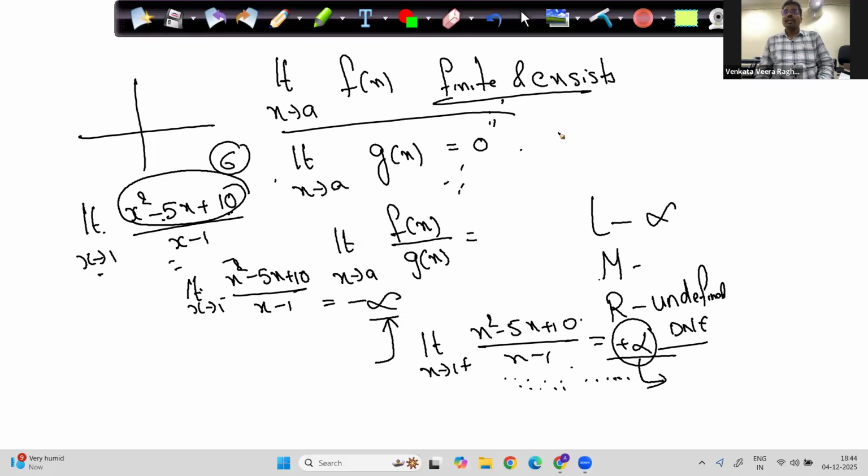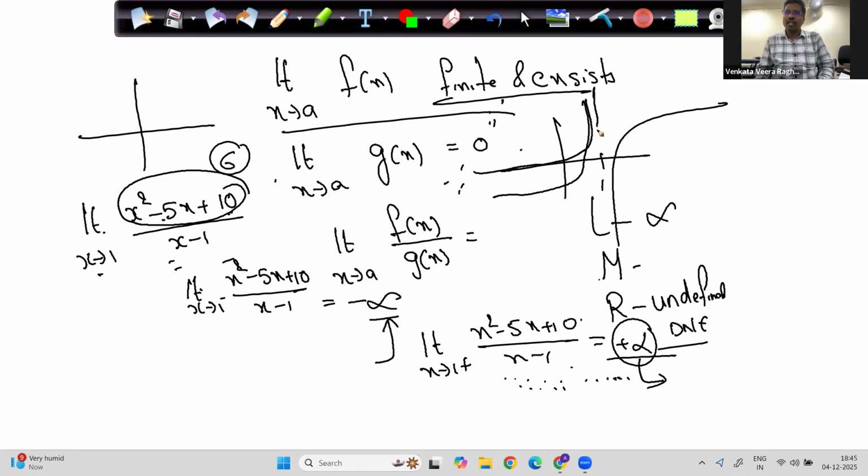If you draw this graph, there is a big vertical asymptote at 1. I'll tell you what is vertical, horizontal, and everything. I think I wrote the reverse, whatever it is. Clearly, the limit does not exist. That is what I meant to say.